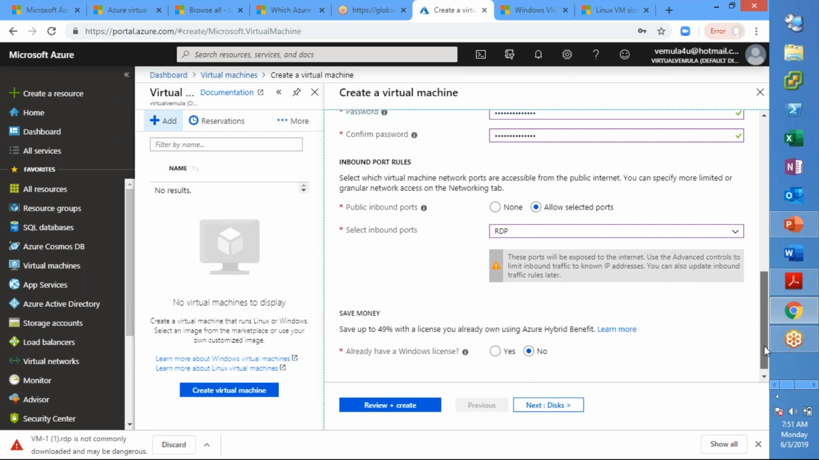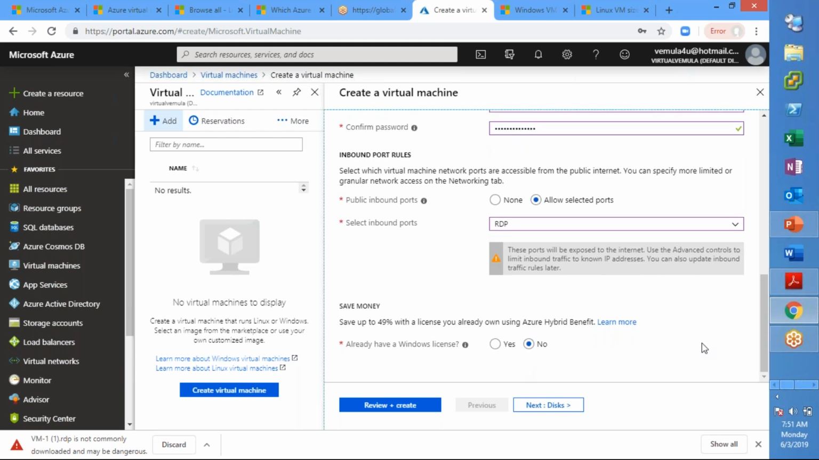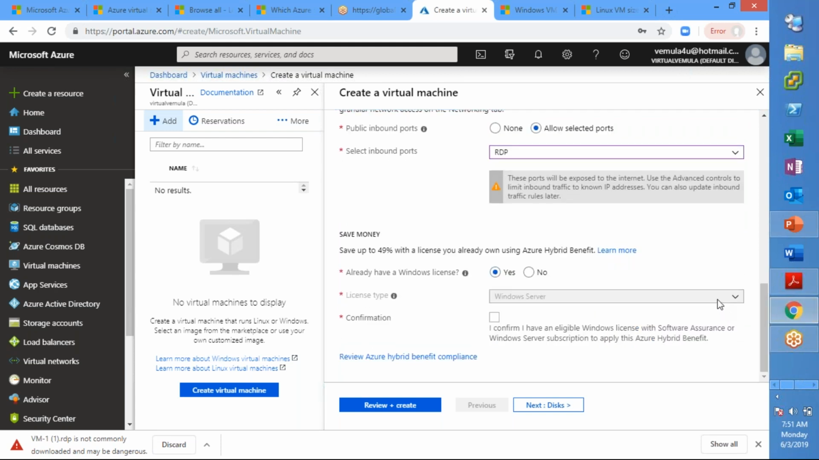And the next one is the license, right? If you own a license, that means you already have an agreement with Microsoft and you purchased licenses for your on-prem requirement or whatever. You can use those Microsoft licenses here. Let us say you have 2016 licenses, then you can go and use those licenses here if you have an enterprise agreement or whatever. In that case, you say yes, I have a license. Then you select the license type and so on, and then a confirmation.